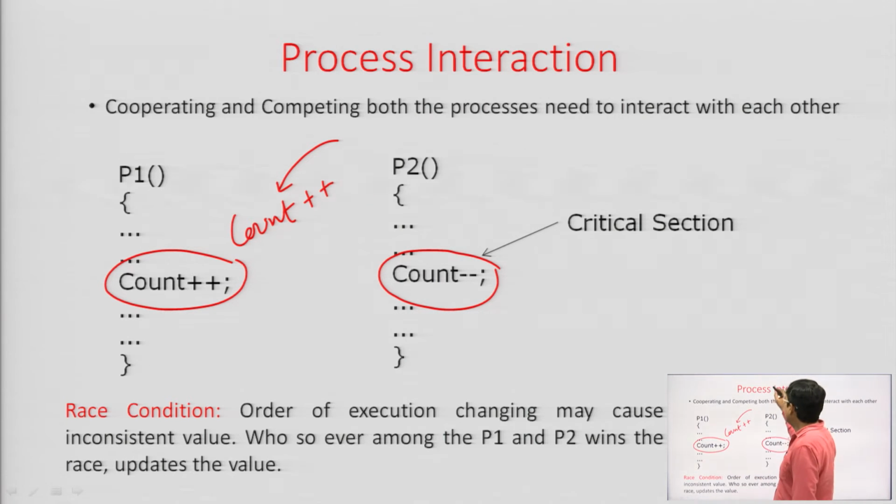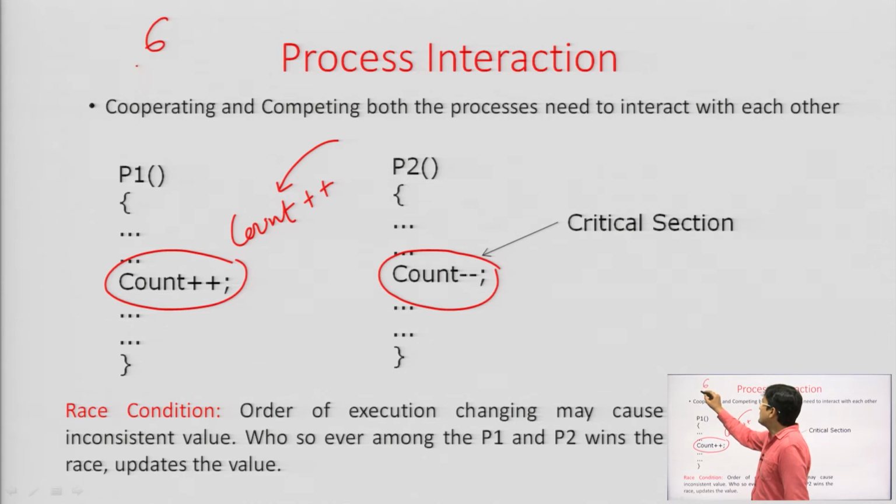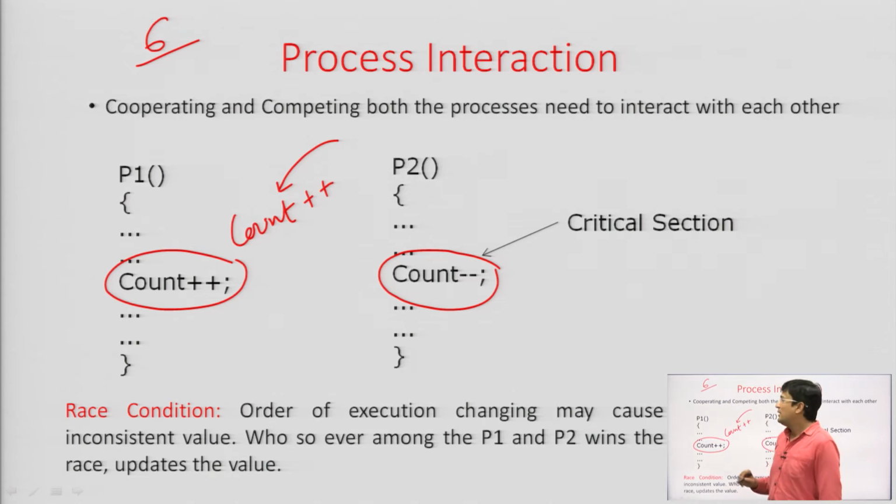For example, if 6 items were in our buffer and I produce another item, the count will increase to 7, and when I consume an item, the count will reduce to 6. So we should have some mechanism by which count plus plus and count minus minus, which are shared variables, are accessed in a mutually exclusive way.